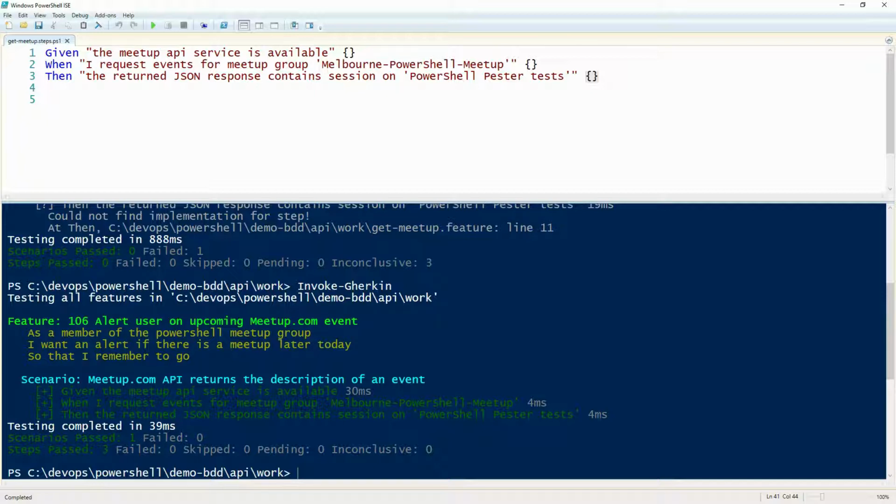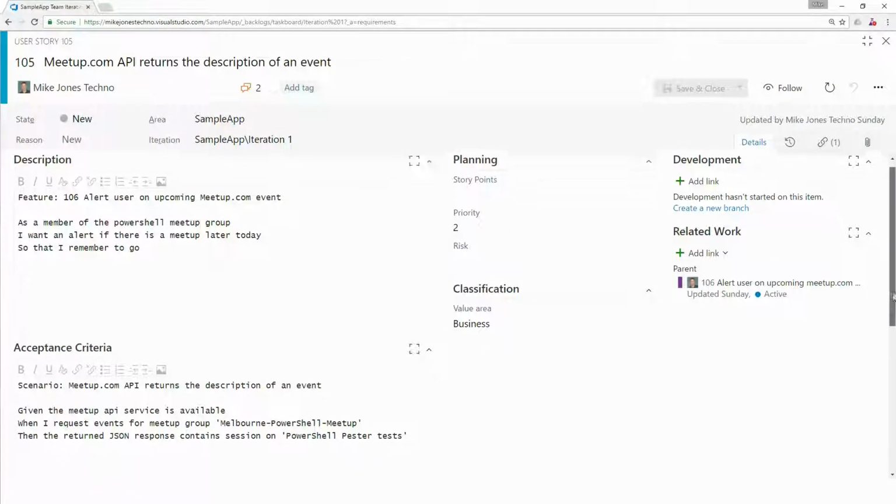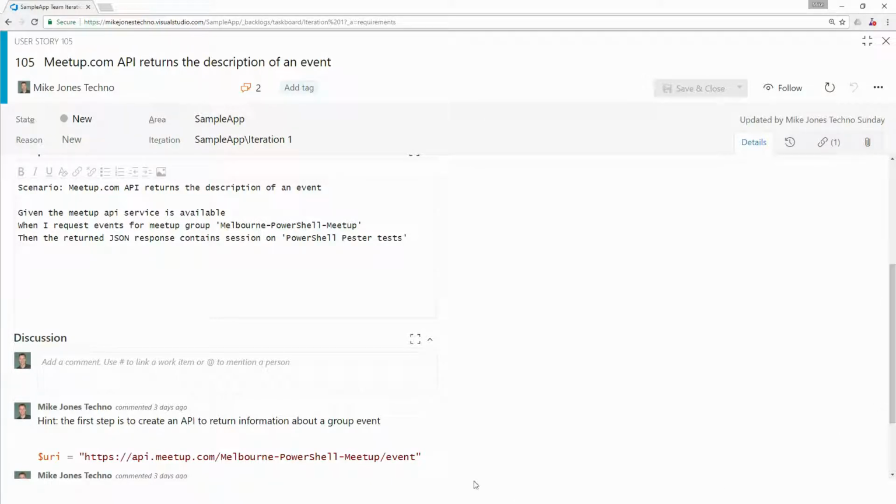Can you go back to Google Chrome? If you scroll down this window, I've actually written myself a little hint because I can't remember this stuff. There's a URI here. Let's copy that out. That's the URI for the meetup.com API. Let's paste that into the second one.